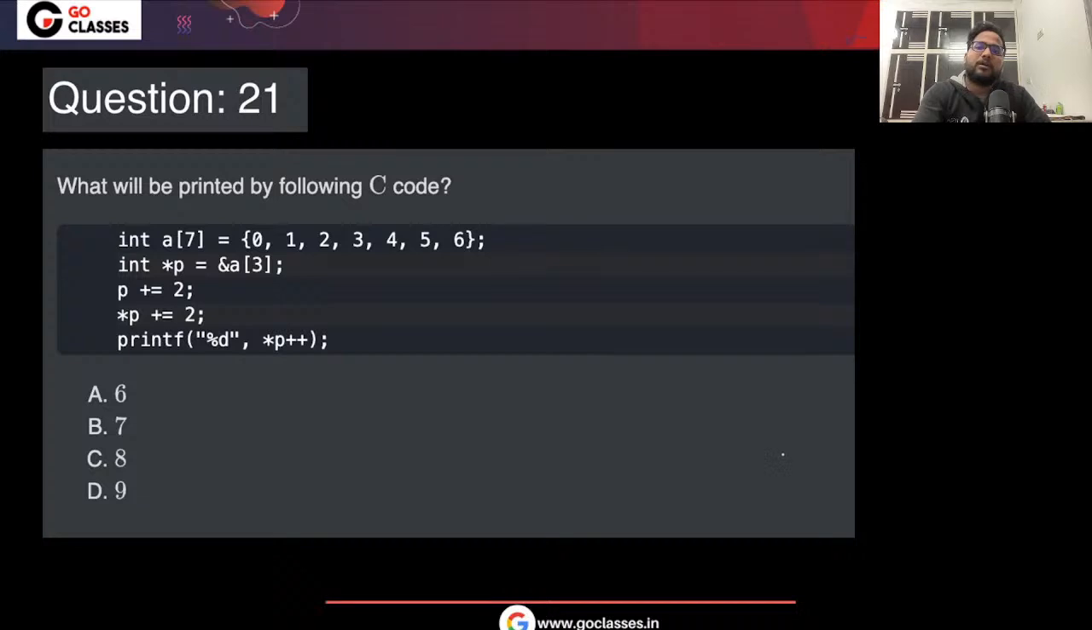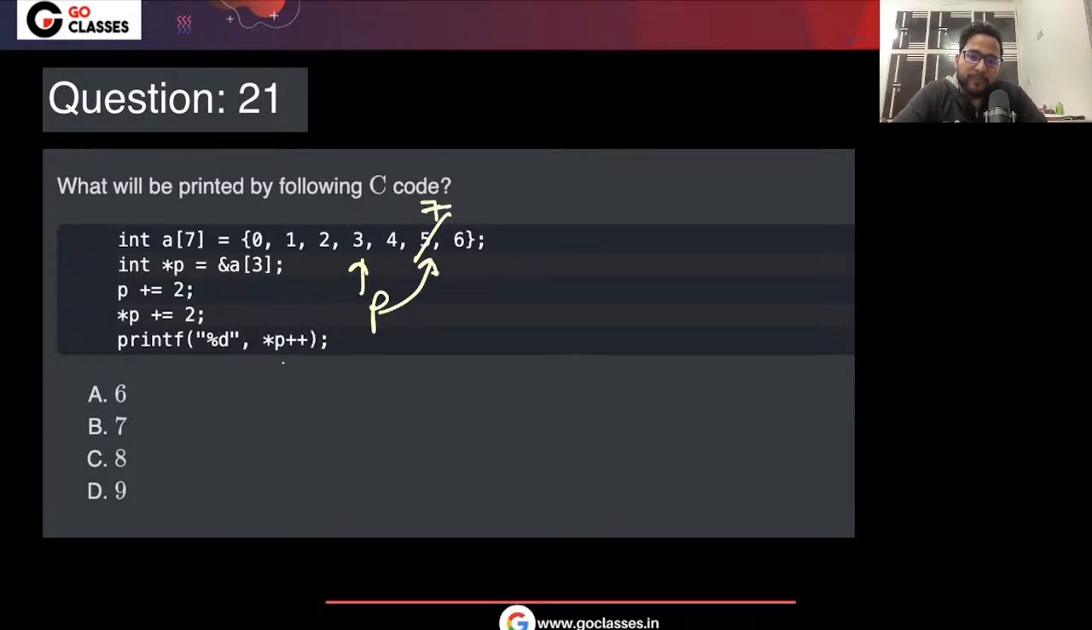Okay, now let's see this question. What was the answer of this question? In this question, they are saying that P is pointing to A3, and then P plus equal to 2, which means now P is pointing to 5. And now star P plus equal to 2, which means now this particular value is 7. And now you are printing star P plus plus.